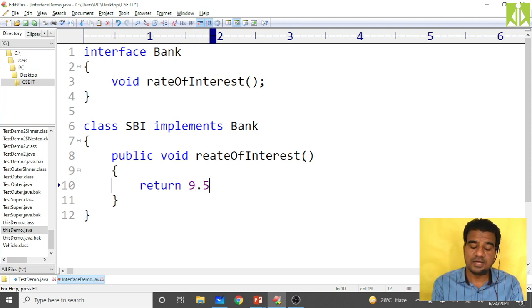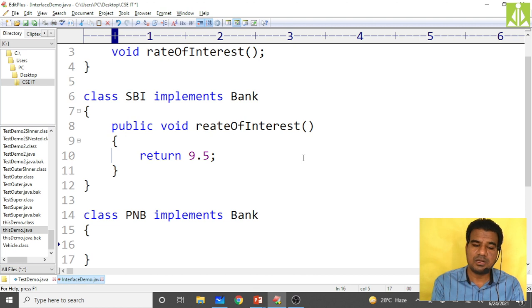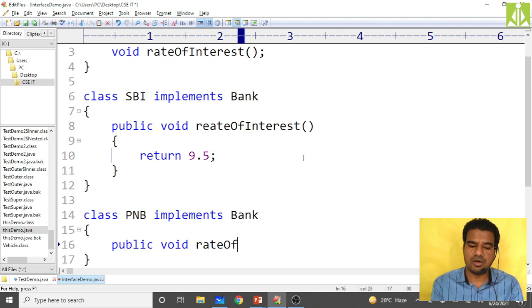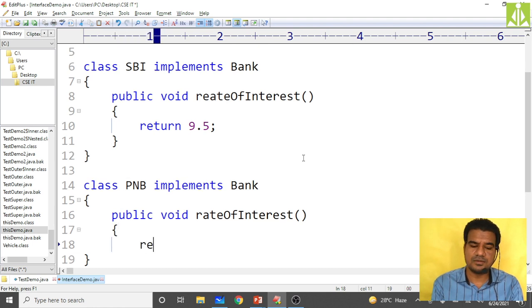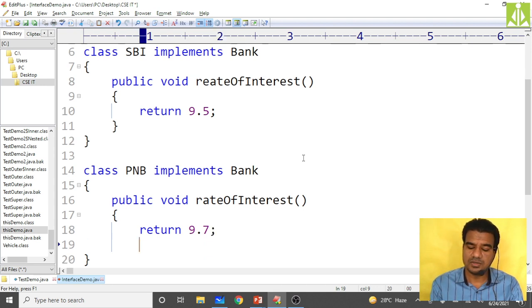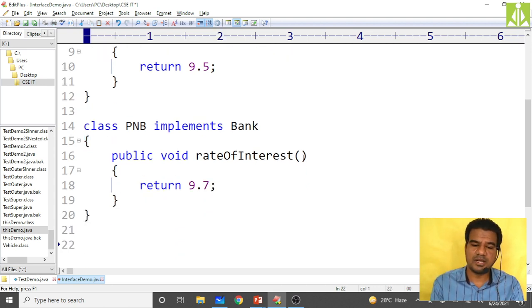Okay, 9.5. So close it. Then take another class, PNB, Punjab National Bank. It implements the bank interface only. Okay, come down, give the implementation specific to PNB, that is a rate of interest of, come down and return something, let us say 9.7 it is giving. Okay, so then close it. So two classes we have implemented, we have created by implementing the bank interface.